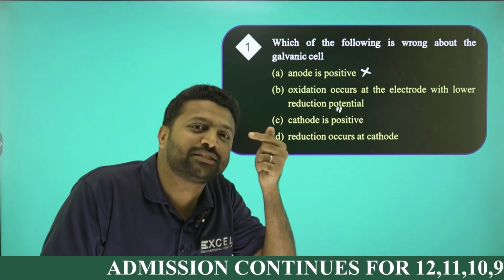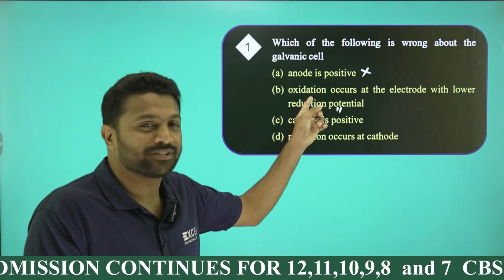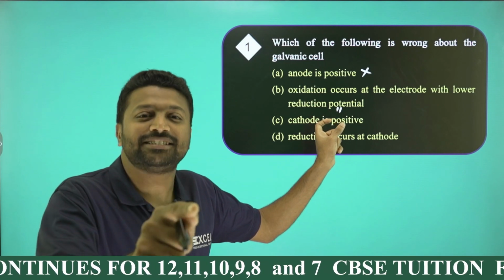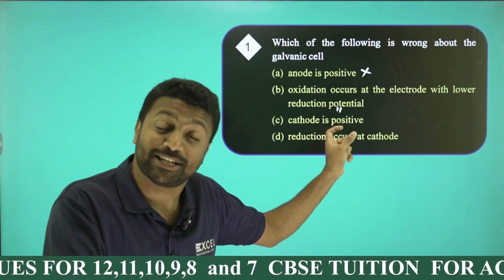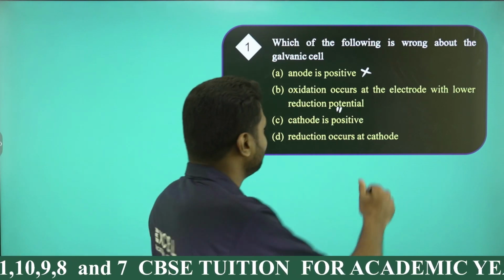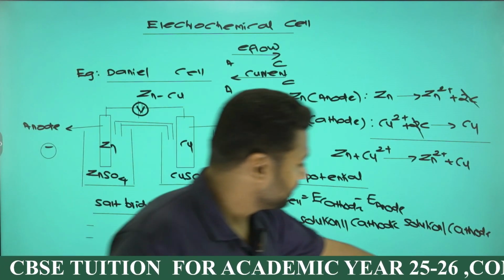If reduction potential is lower, they will not undergo reduction, they will undergo oxidation, correct? Because reduction potential is low means tendency to undergo reduction is less. So it's okay. Then cathode is positive, yes sure, that is fine, right?